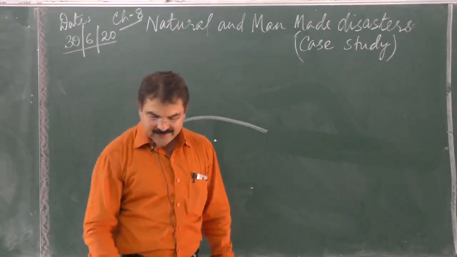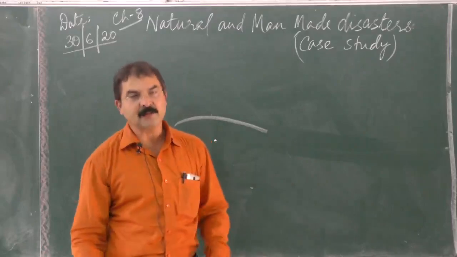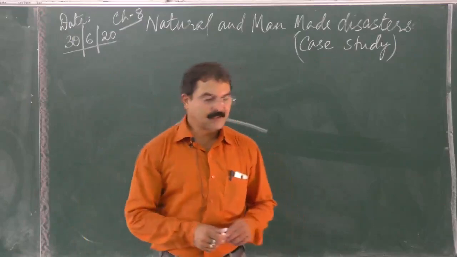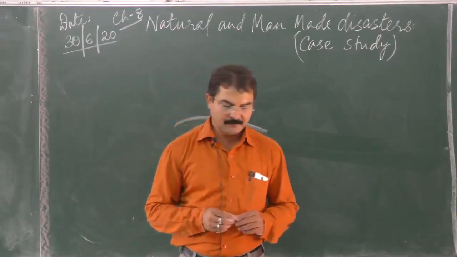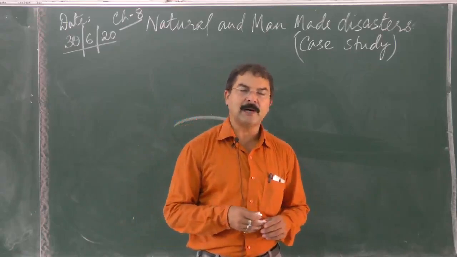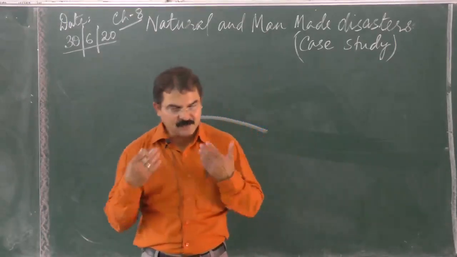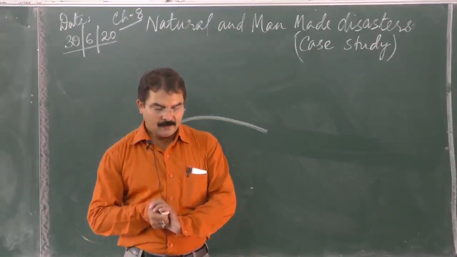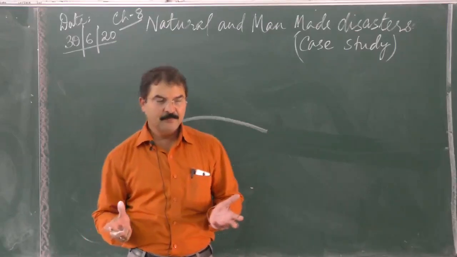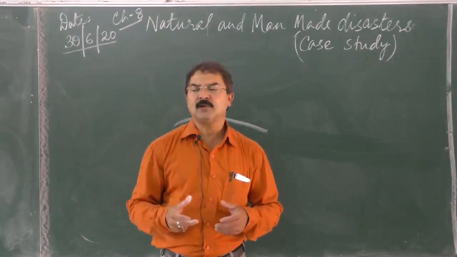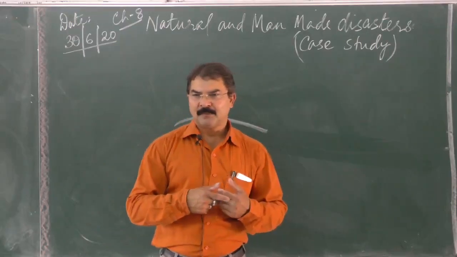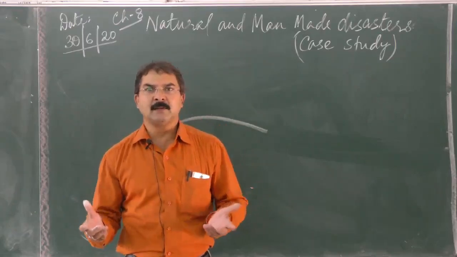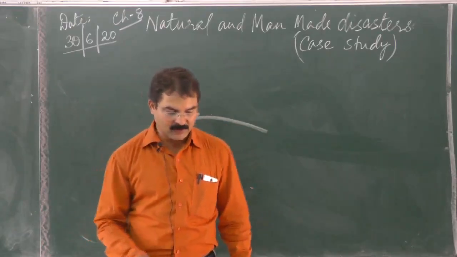Now the third case is the oil spill in coastal areas of USA. Now what is this oil spill? An oil spill is the release of liquid petroleum hydrocarbon into the environment, especially the marine ecosystem. Due to human activities, if crude petroleum is released in the water, that is known as an oil spill, in simple words.